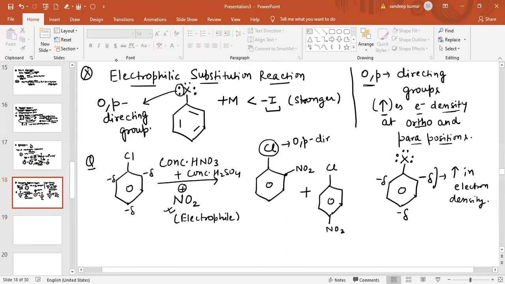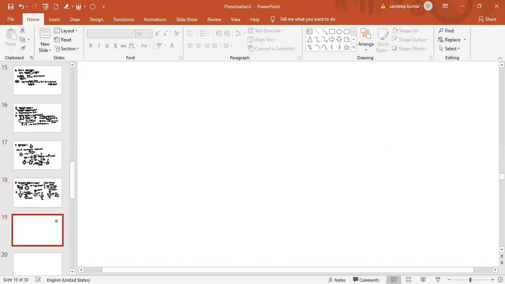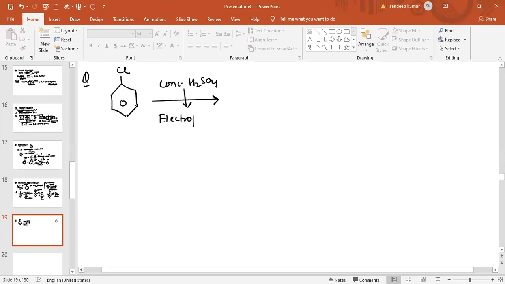Now in the same way, see another reaction related to this. If chlorobenzene is given, and with chlorobenzene you add concentrated H2SO4, then in this case the electrophile generated is SO3.